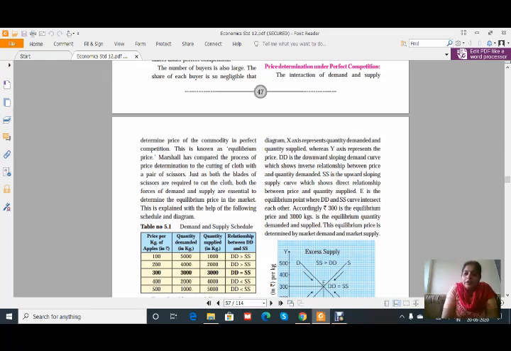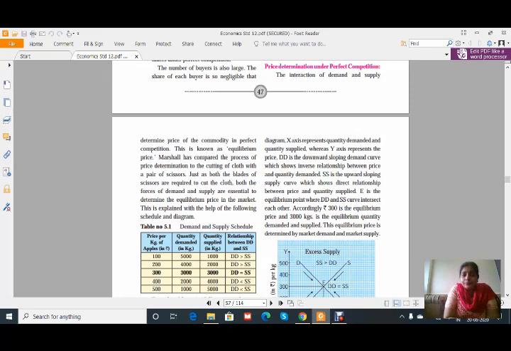Let us start with our topic, that is price determination under perfect competition. In the previous lecture, we have already seen the features of perfect competition. It is an imaginary concept. Here the price is taken by the seller as well as the buyer. They are price takers, not price makers. How the price is determined by the interaction of demand and supply, we see in this topic.